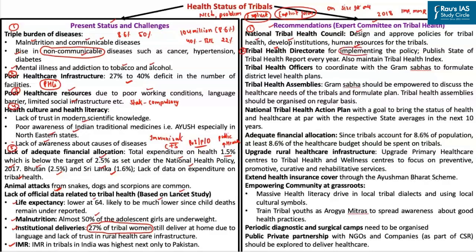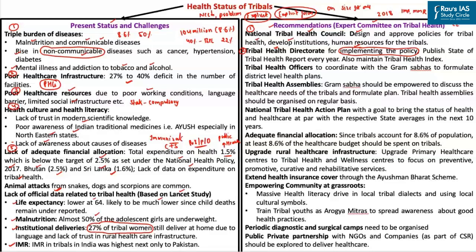So the National Tribal Health Council can set up broad targets with respect to the tribal health outcomes. For example, targets could be set on how we can reduce the IMR, how we can reduce the MMR, how we can improve the life expectancy at birth, and so on. Once these targets are laid down by the National Tribal Health Council, it shall be the responsibility of the Tribal Health Directorate to implement these policies to achieve the targets.